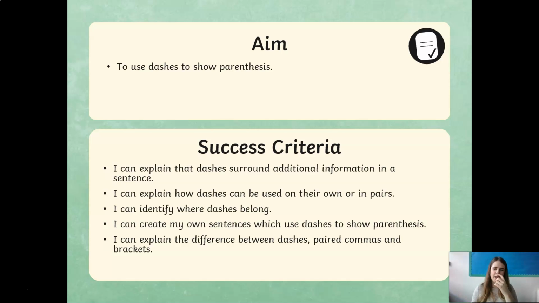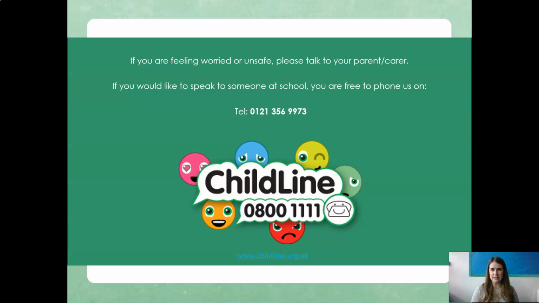So well done for having a go at those activities. Tomorrow we're going to be moving on and looking at using colons and semicolons, because I know that's everyone's favourite. I know I've done that quite a lot in my last few lessons. So keep an eye out for tomorrow's video. It'll be the same setup throughout the week, where you'll do an activity in the middle and you might do an activity at the end, but it's going to be a grammar focused week before we return to school. So well done for having a go at that, and I'll see you tomorrow.